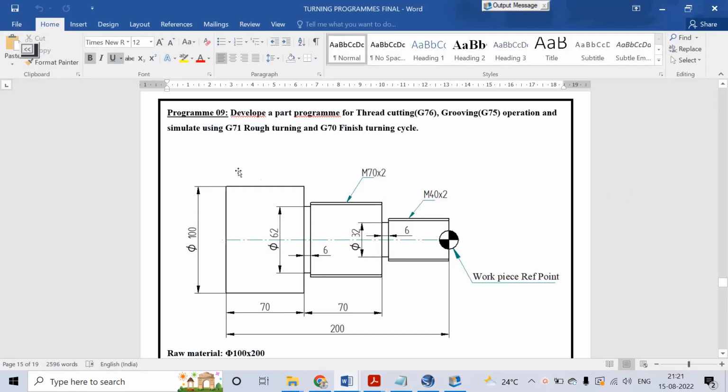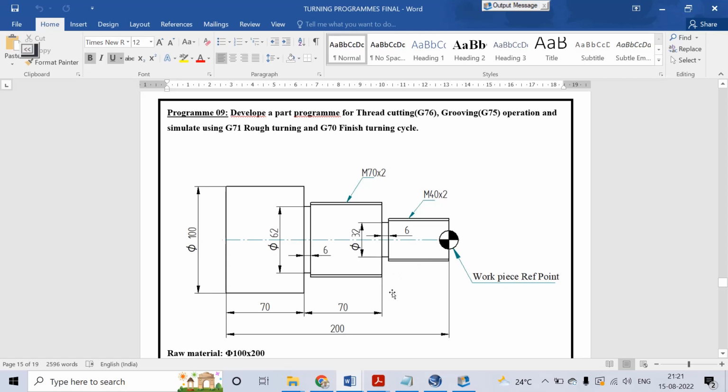See, this is the figure for developing a part program for the thread cutting G76 and the grooving G75 operation, and simulating using the G71 rough turning and G70 finish turning cycle. This is the component: 100 mm diameter and 200 mm length. Here the steps come under diameter 32 and diameter 62 with the thread cutting M70 x 2. All the dimensions are given approximately as per the thread cutting.